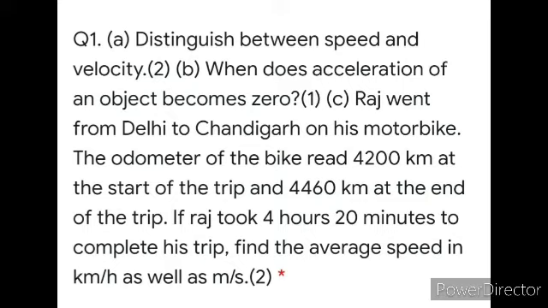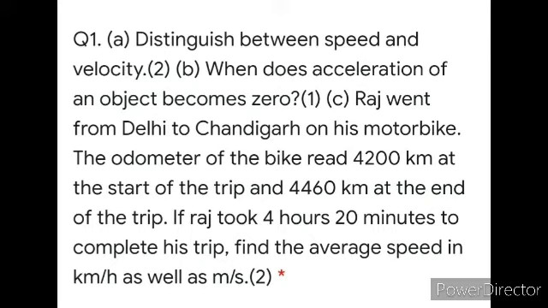First is question number 1. Distinguish between speed and velocity, and it's written in the bracket 2, meaning this is of 2 marks. Fine. So you have to talk about speed and velocity, the difference between them. Speed is a scalar quantity. Velocity is a vector quantity. To define speed, we just require magnitude. For velocity, we need magnitude as well as direction. Then speed is distance over time. Velocity is displacement over time. There are many of the differences.